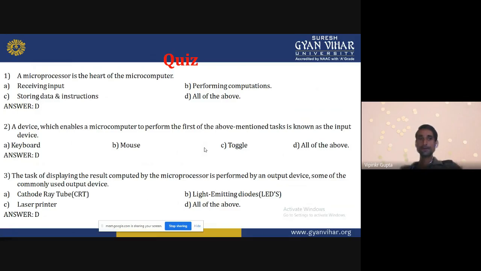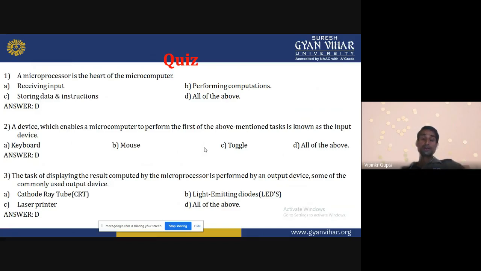Mouse. What is the function of the mouse? When we click some icon, then that application opens. So that means it works as an input device. Toggle, just opposite. All of the above. So all of the above is the correct answer to that question.